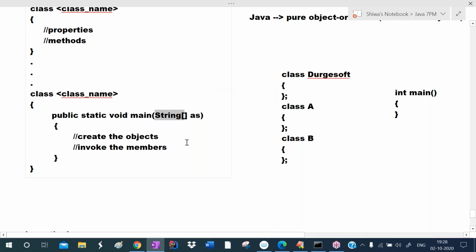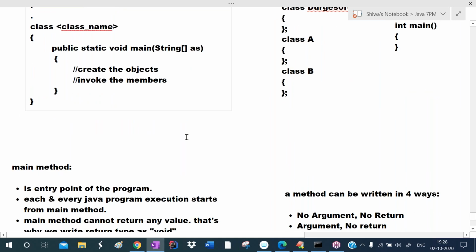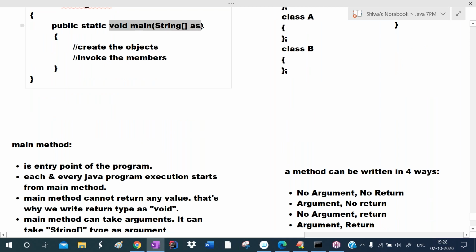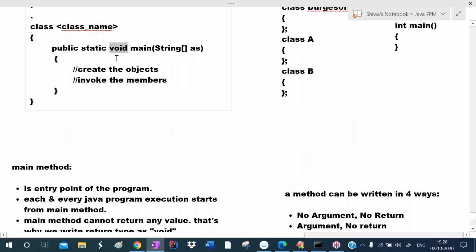So actually from the command prompt, from the MS-DOS command prompt, we can pass string values to the main method. Those will be captured here. For that purpose, we are giving it. So it is mandatory. We must write it like this only. So the main method can take a string array as the argument and cannot return any value. That's why we are writing void and string array. So till here, this one is clear. This is the starting point of the method. This is the ending point of the method. In between that, we are creating the objects and invoking the members.